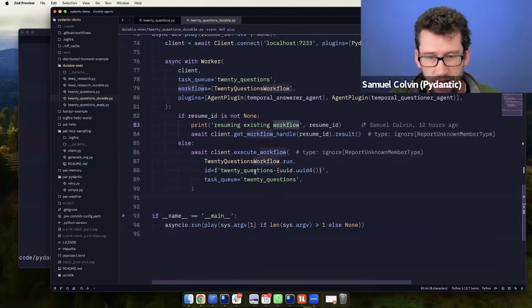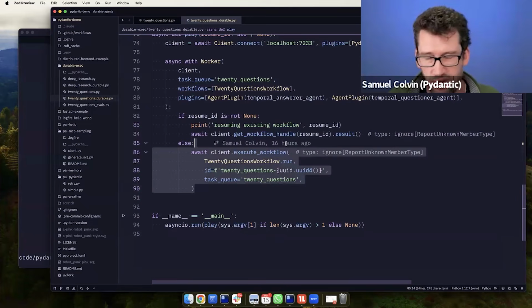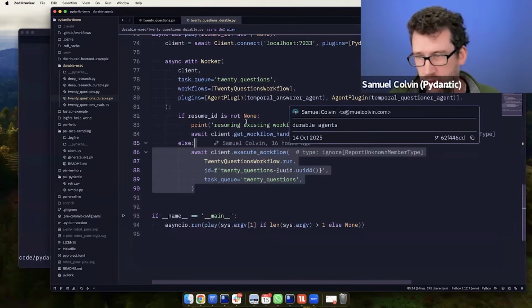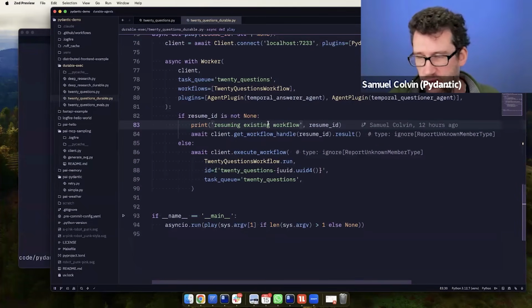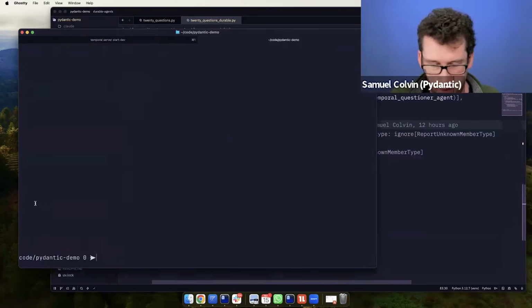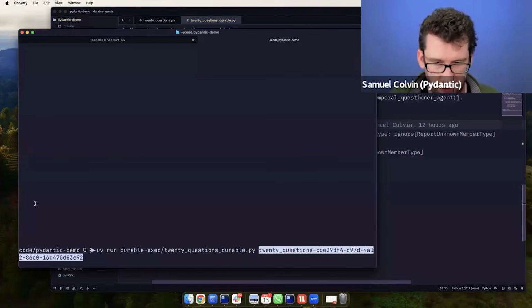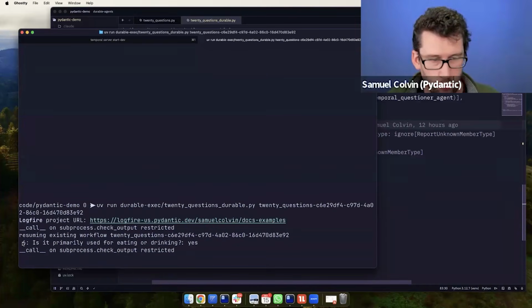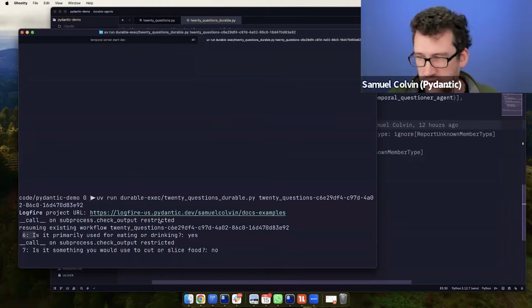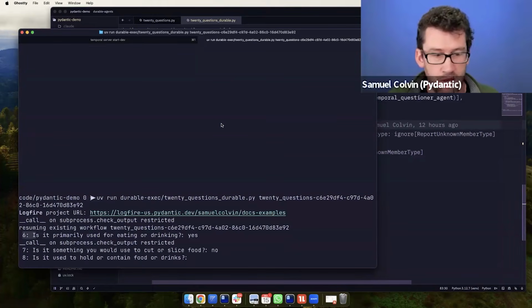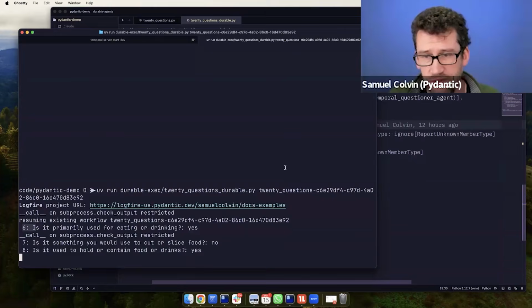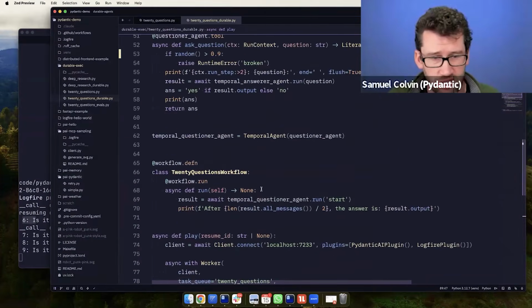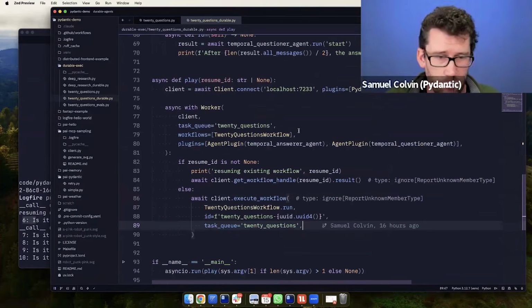If I just reran the script again, it would kick off this workflow again and it would run the two in parallel. That would look really confusing. So instead of doing that, I'm specifically hanging on a particular workflow to finish so you can see what's going on. If I run my script again, but I give it the workflow that was ongoing, now you see it's already whizzed forward to question 6 and it's continuing to operate. So we've got it to basically resume without having to add any resume code anywhere in our actual agent code. We just set up Temporal and it works.